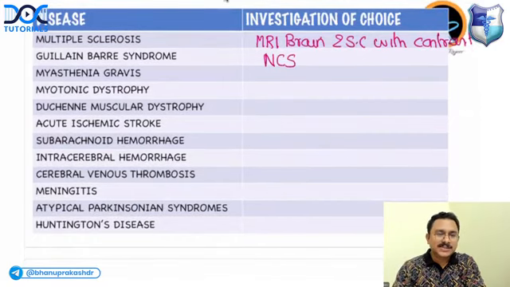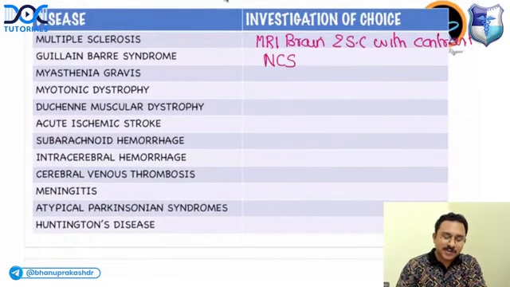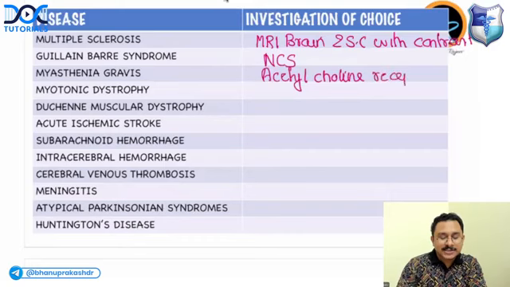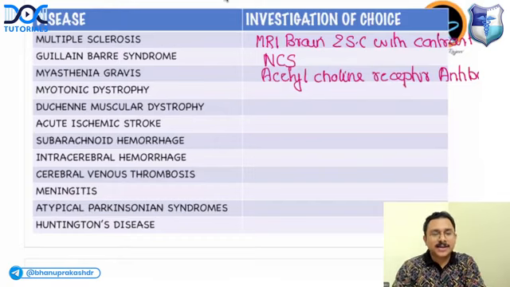Okay. Myasthenia gravis, what is the investigation of choice? Is this acetylcholine receptor antibody? If they are asking the investigation of choice, then it is acetylcholine receptor antibody. If they are asking the most specific antibody for myasthenia, answer is acetylcholine receptor antibody. If they are asking the most sensitive test for myasthenia, answer is single fiber EMG.